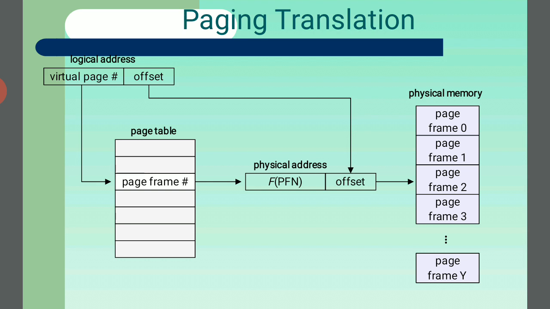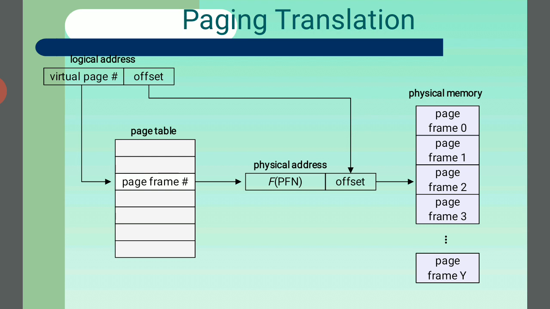So the physical address is the PFN from the page table plus the offset. Here in physical memory we have page frame 0, page frame 1, page frame 2, and page frame 3. This is called physical memory. Paging translation converts the logical address to the physical address in physical memory.